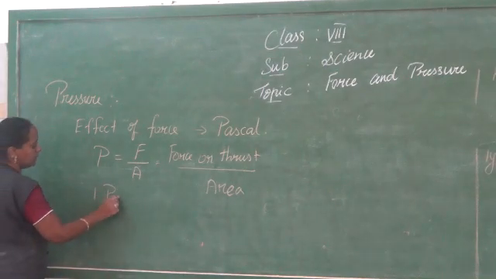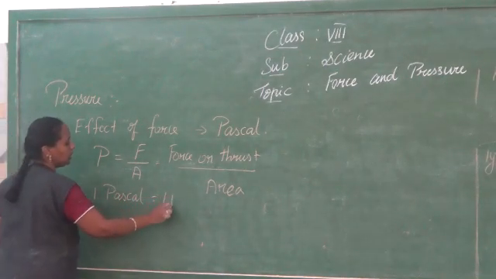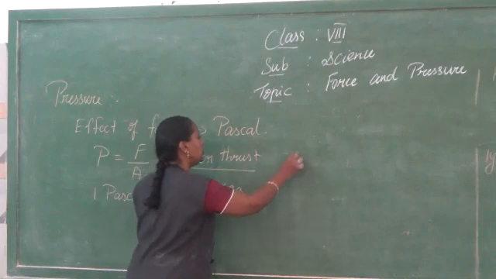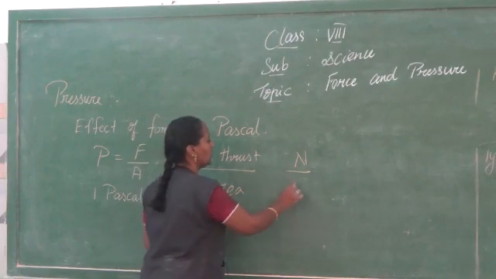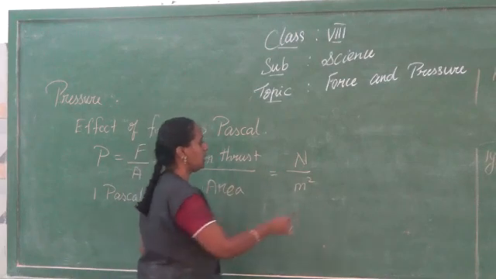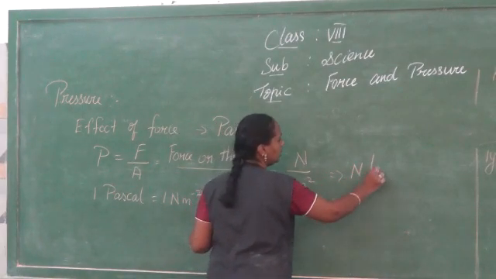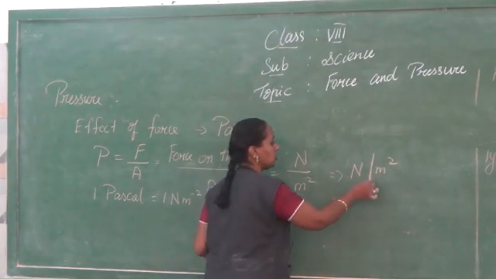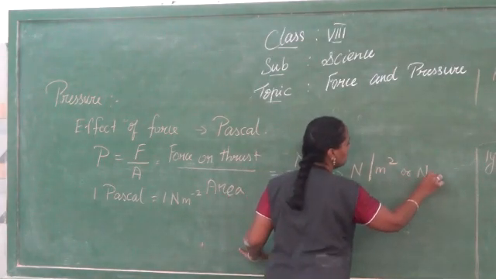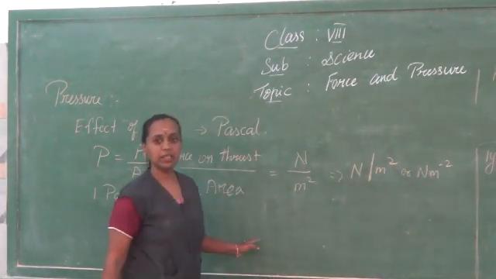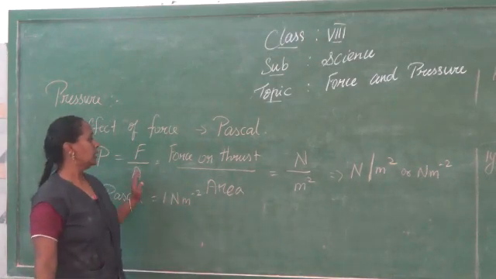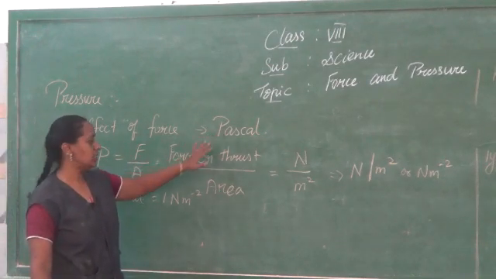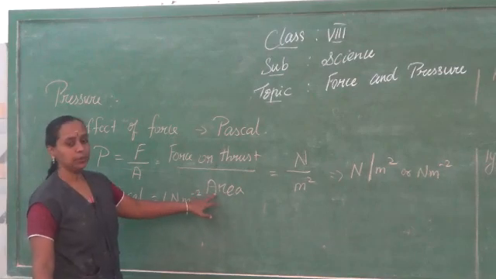So 1 Pascal is equal to 1 Newton meter minus 2. That is, the unit of force is Newton and the unit for area is meter squared. So this can be written as Newton per meter square. This slash we call as per, P-E-R, Newton per meter square, or Newton meter power minus 2. So this is the unit for pressure, and the SI unit for pressure is Pascal, which is equal to 1 Newton meter power minus 2.